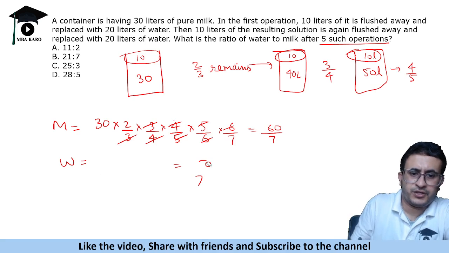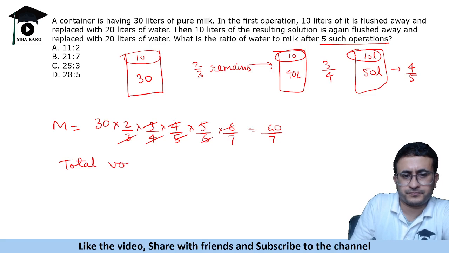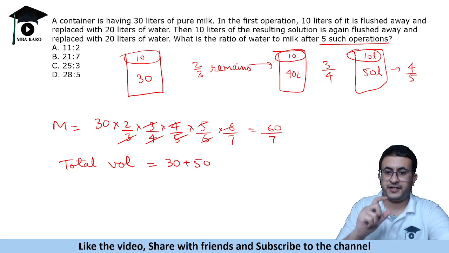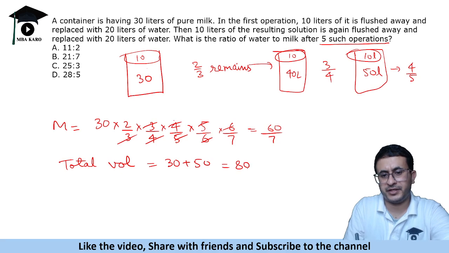Actually, see this. In each operation we are adding 10 liters, right? So first it was 30. So after 5 operations, the total volume will be 30 plus 50, because in one operation 10 liters is being added. So the total volume becomes 80.